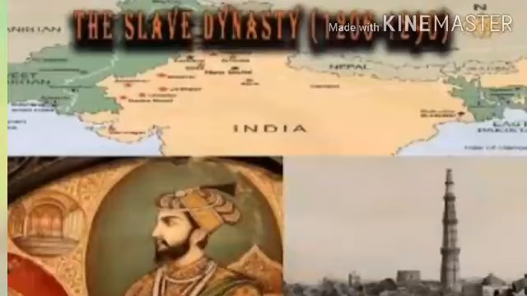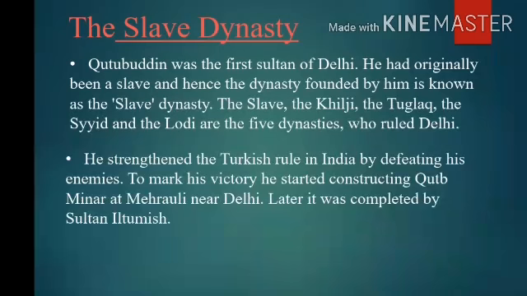Let us see the information about the slave dynasty. Qutbuddin was the first Sultan of Delhi. He had originally been a slave, and hence the dynasty founded by him is known as the slave dynasty. Slave means a person who, in past times, was owned by another person and had to work for him.